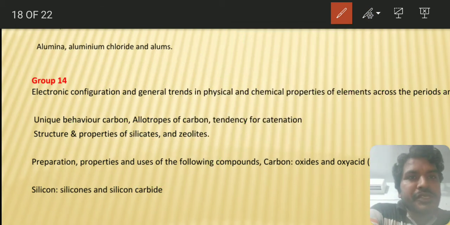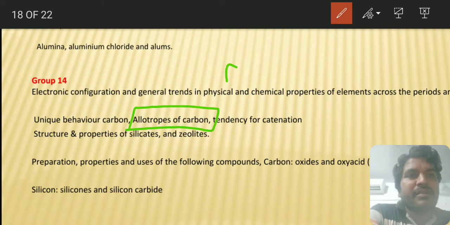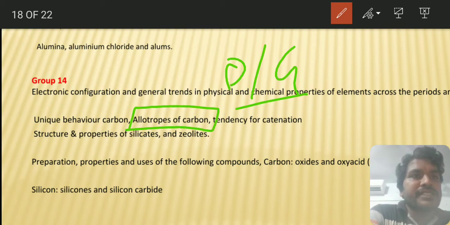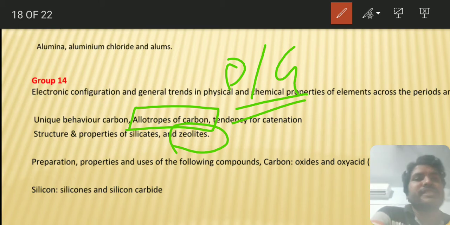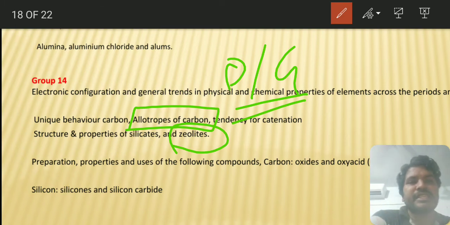Next, see the allotropes of carbon, diamond and graphite. They will also ask you the differences between diamond and graphite. And be careful with zeolites, Na2Al2Si2O8·xH2O. There are different types of silicates, chain silicates, sheet silicates and so on.